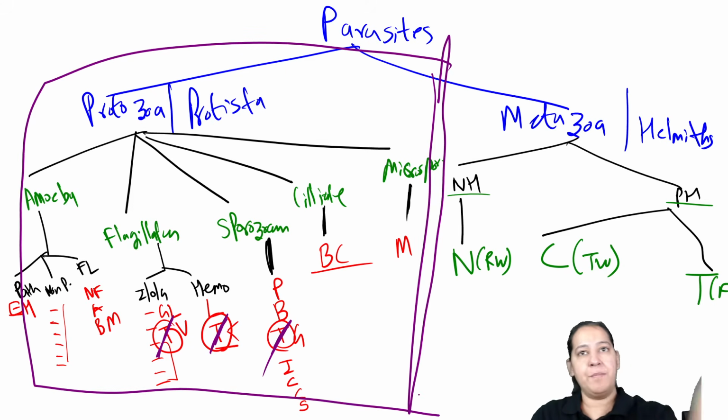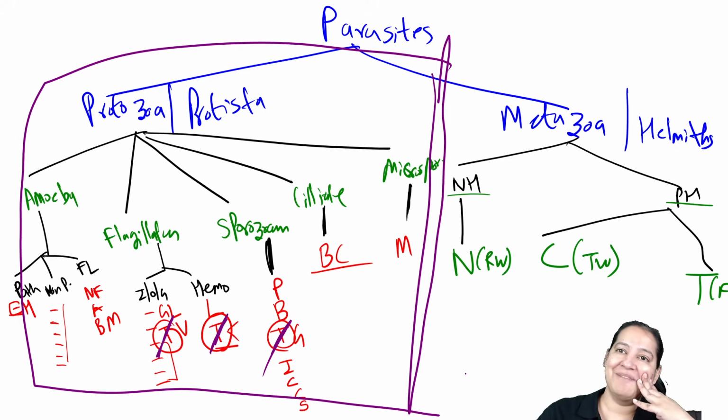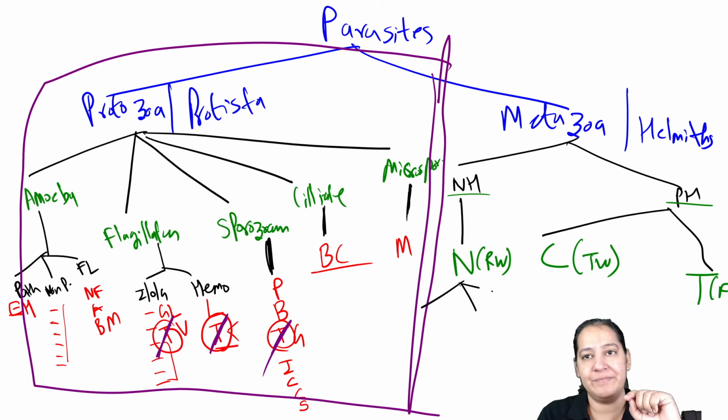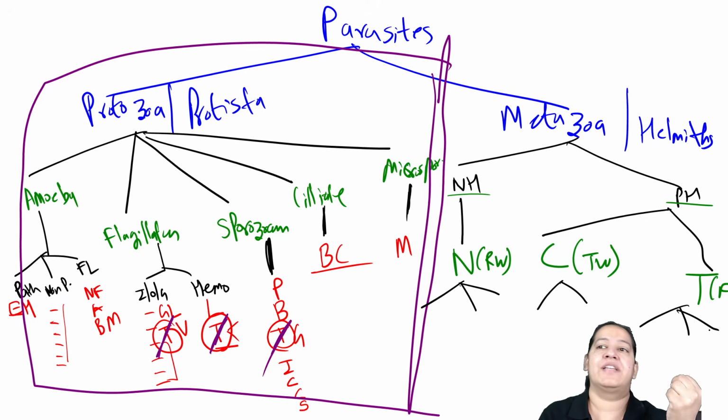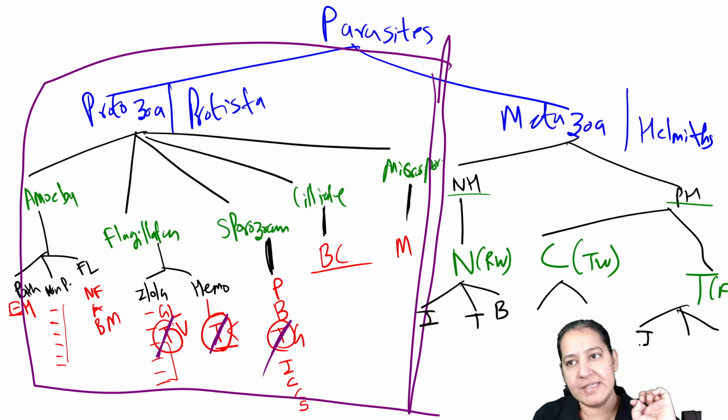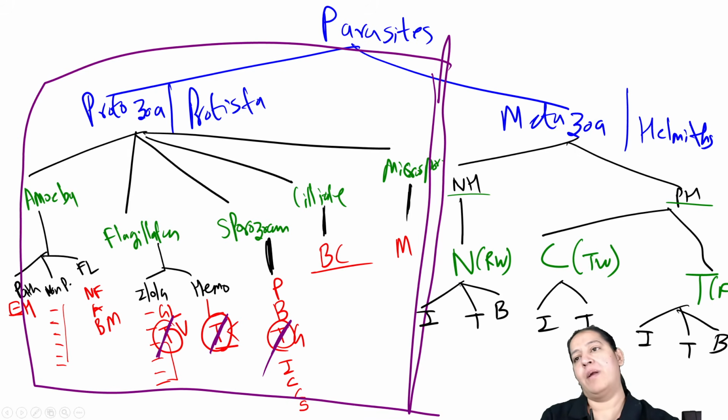Now let me come to metazoa, the other way around. Divide the nematodes into three categories, divide cestodes into only two categories, and divide trematodes again into three categories. What are the categories? Can someone name them? Nematodes have three categories: intestine, tissue, blood. Here also intestine, tissue, blood. But here only intestine and tissue, no blood. Have you got it? Now we have to fill it.